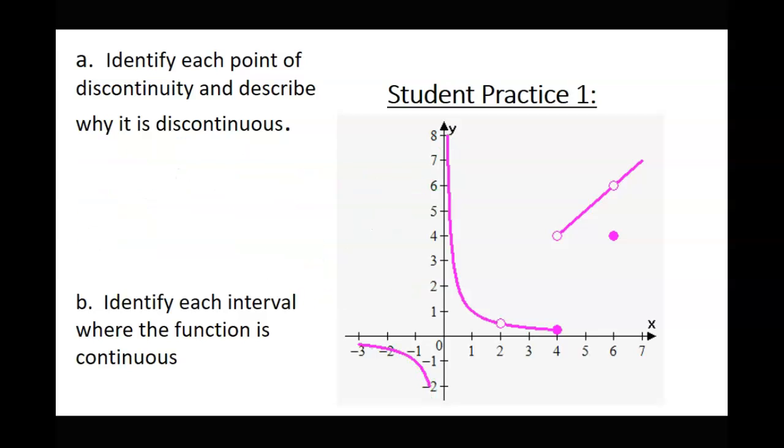Here's what I'm going to do now, you guys. I want to talk about the intervals of continuity. In other words, we found the points where it's discontinuous, but now I want to talk about what intervals it is actually continuous on. How long can I actually draw a line before I have to pick up my pencil? So before we do that, I want to remind you of something. Brackets are for closed dots. Brackets mean it can equal that point. Parentheses are for open dots or asymptotes or anything that you can't actually equal.